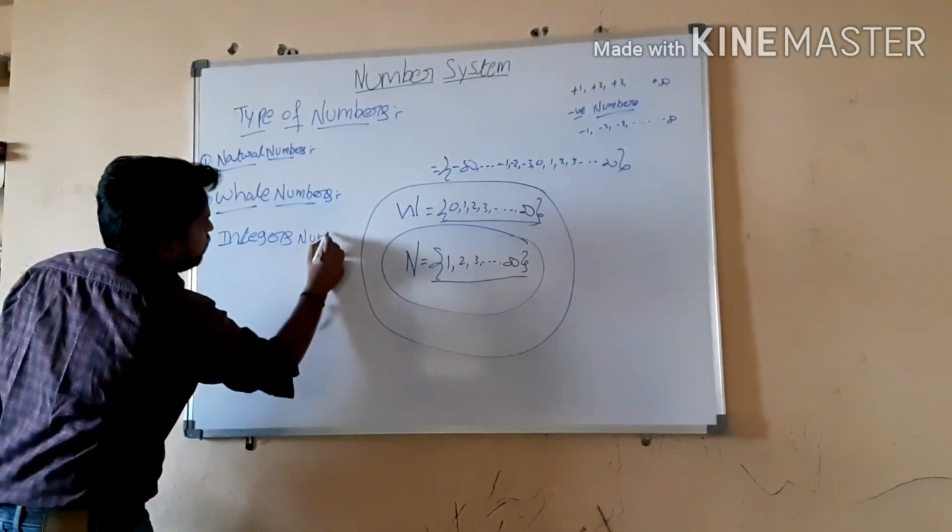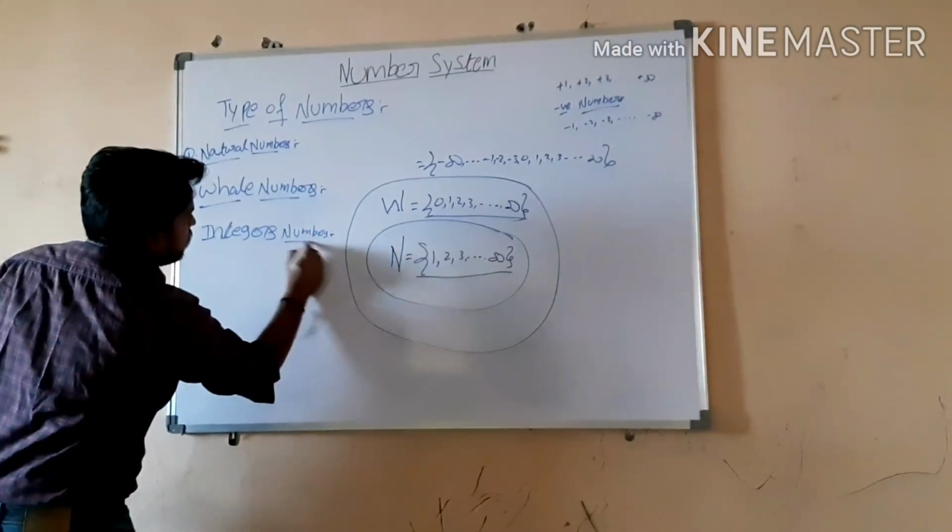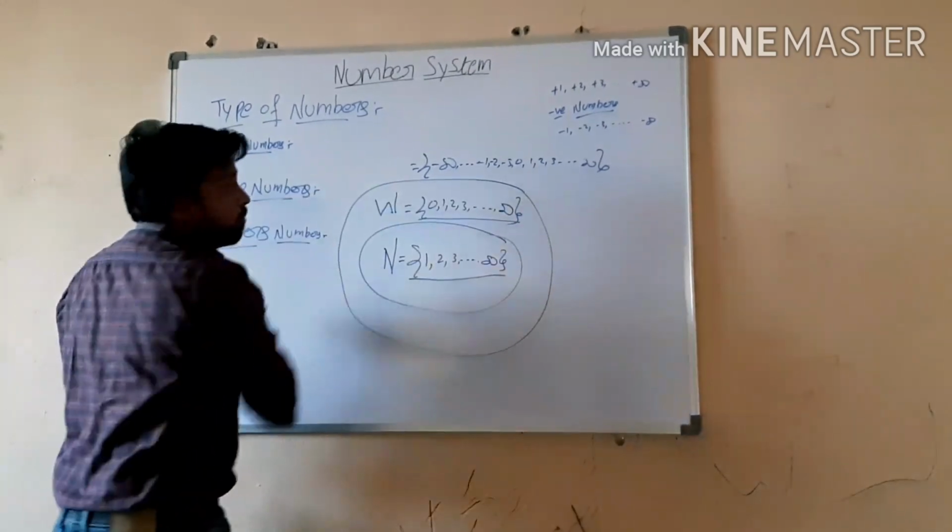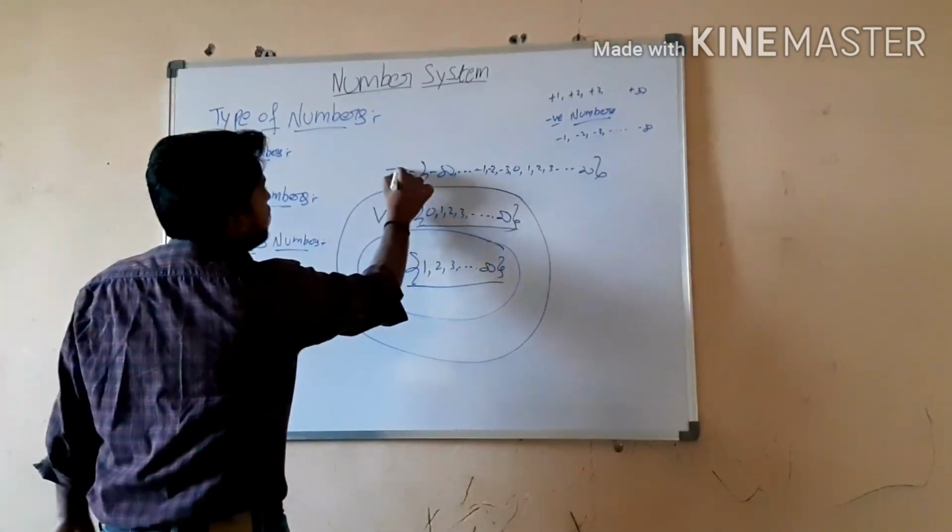Integer numbers. These integers are denoted with the letter Z.